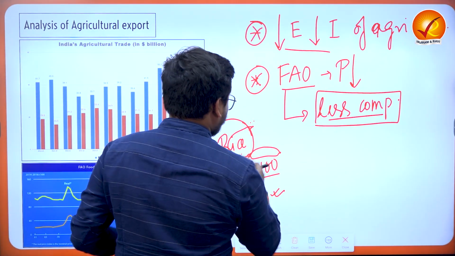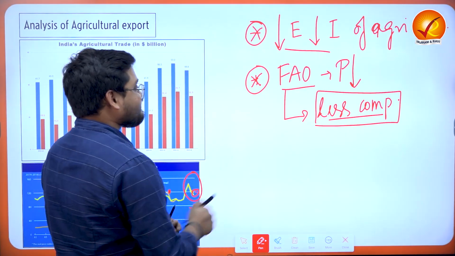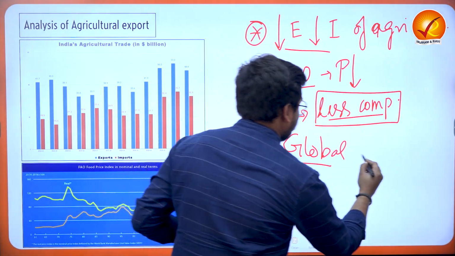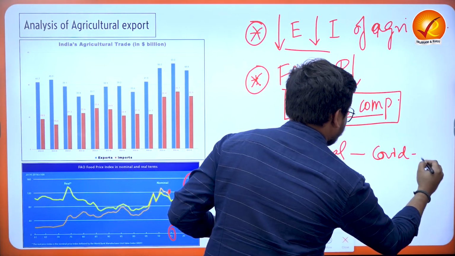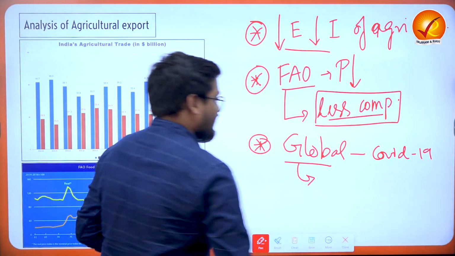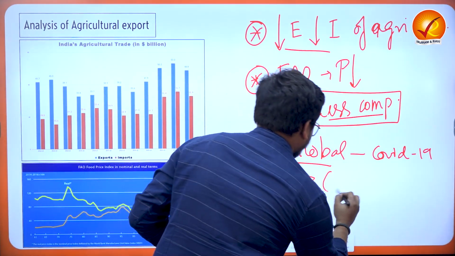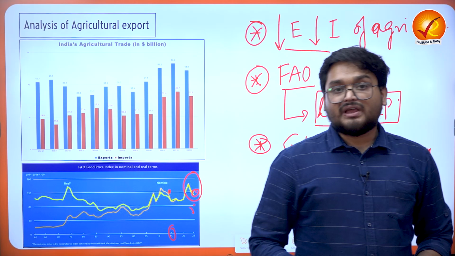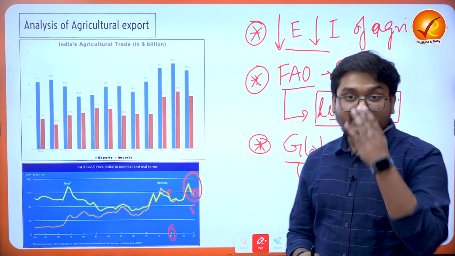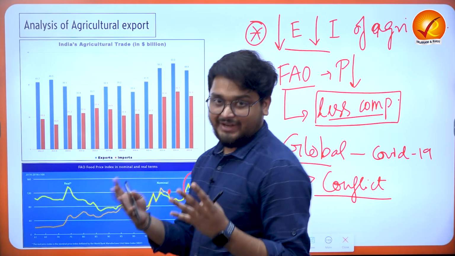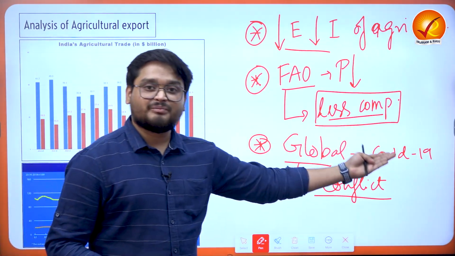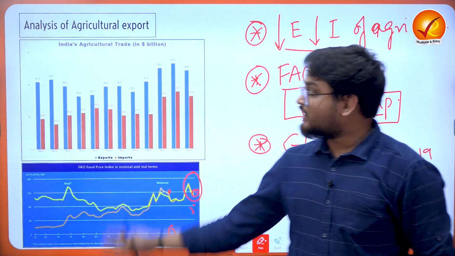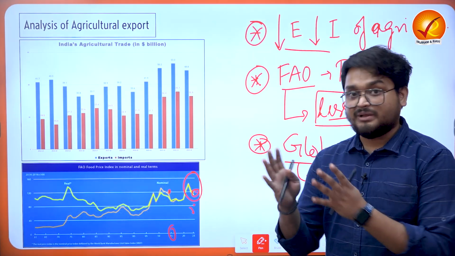Next, when we talk about other important global events, one of the global events we discussed is the COVID pandemic, COVID-19. The other global incidents happening all around the world, such as the conflicts taking place in Russia and Ukraine, in Israel and Palestine, in Central Asia, in Azerbaijan and so on, are also events which are disrupting world trade. And over subsequent slides, we'll be seeing how these impacts have been seen in the Indian agricultural export and import trends.